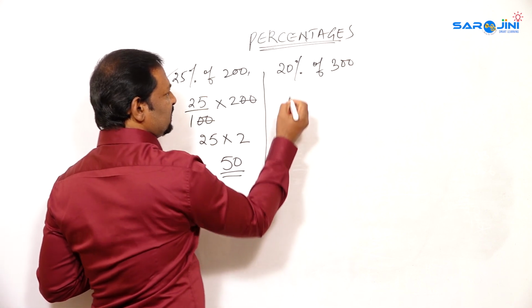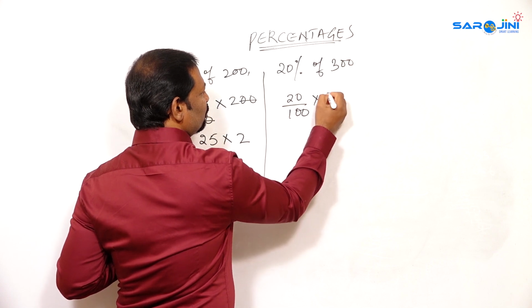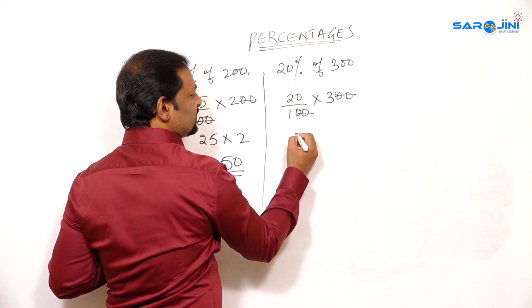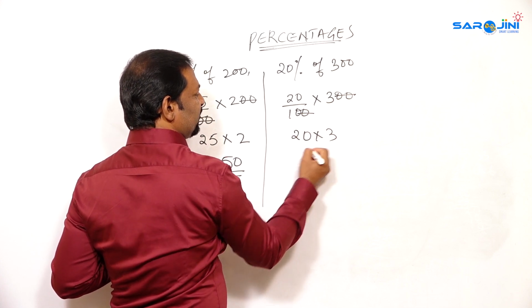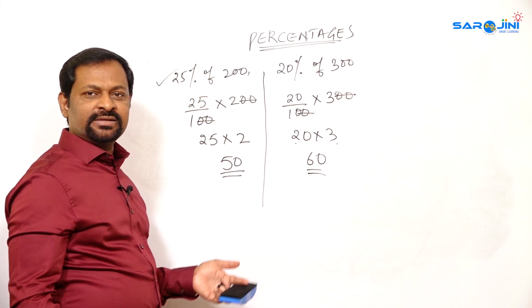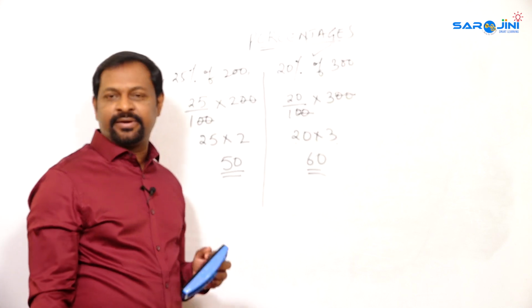Now if you come to this part, 20 by 100 into 300. So 0, 0, 0, 0 will get cancelled. That is 20 into 3. 2 3s are 6 with a 0. Now can you find the difference? So which is greater? So 20% of 300 is greater.